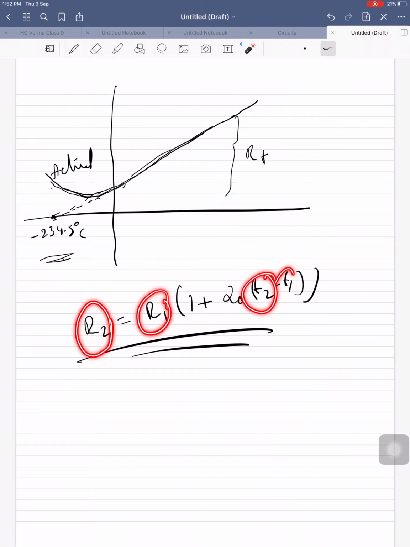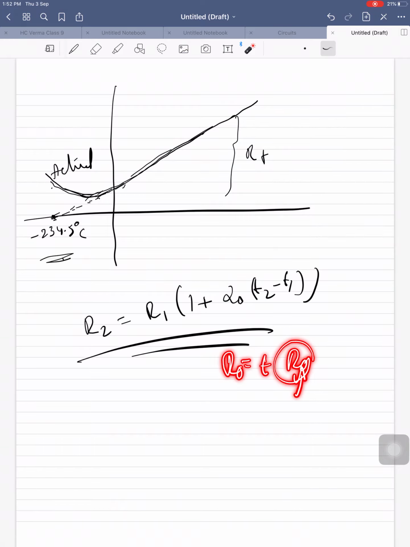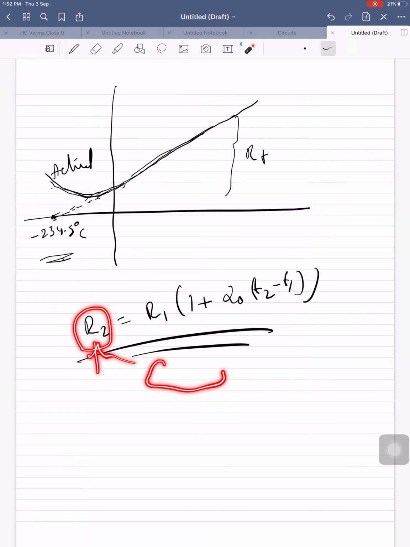If you want to compare, everywhere you cannot get the resistance at R naught, the resistance at 0 degrees centigrade. Normally it is 20 or 25 degrees, at room temperature. Then if the machine is running, the temperature will increase. So at that particular temperature, what is the resistance and how much are we losing, and whether that type of conductor is suitable for that machine.